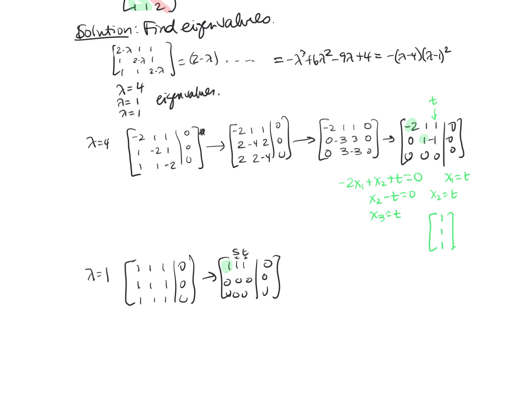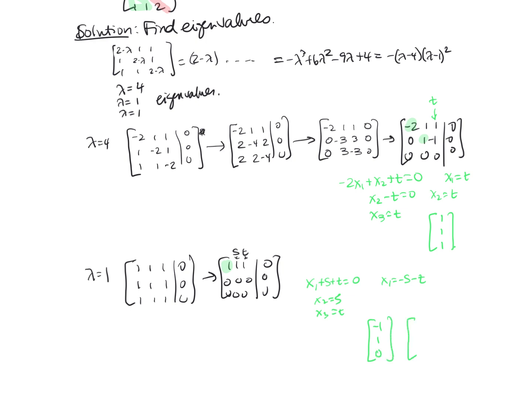And so I get that x1 plus s plus t equals 0. x2 is s and x3 is t, so x1 is equal to negative s minus t. And so if I look at the coefficients of the s's, I'll get negative 1, 1, 0.